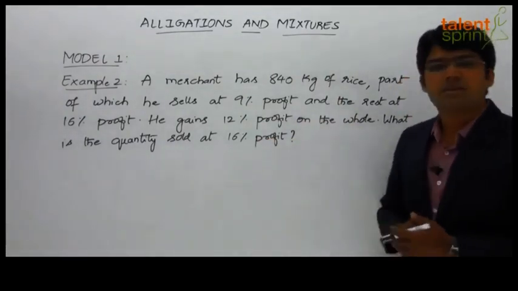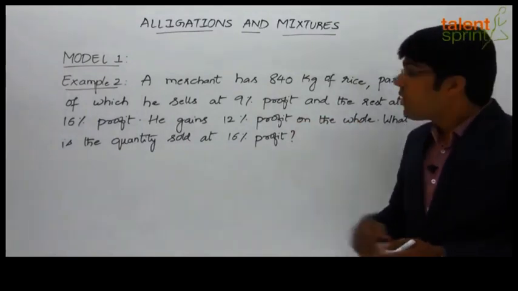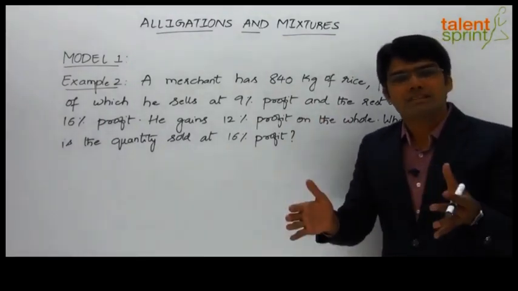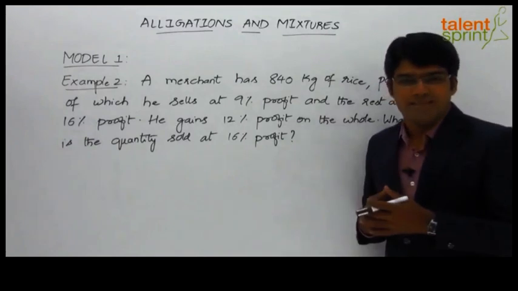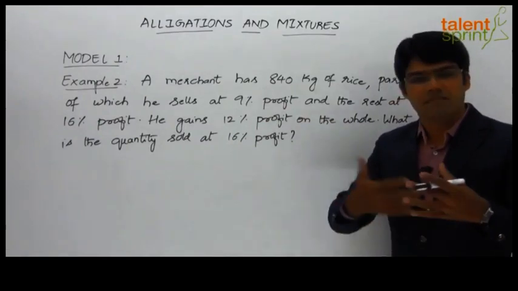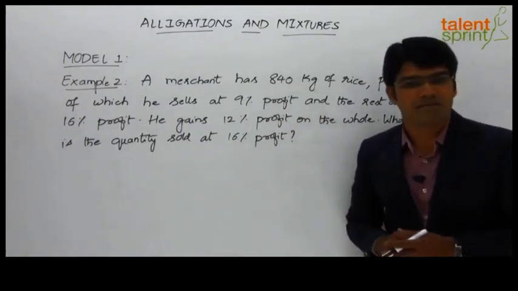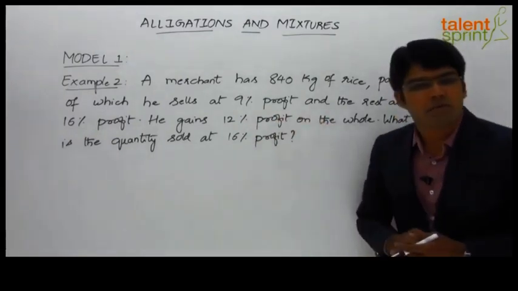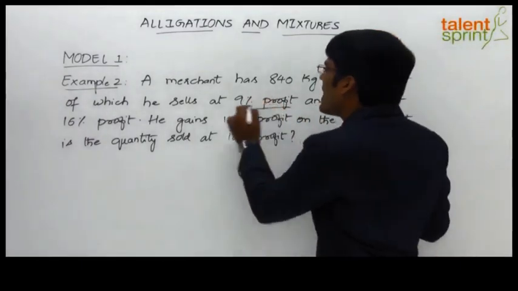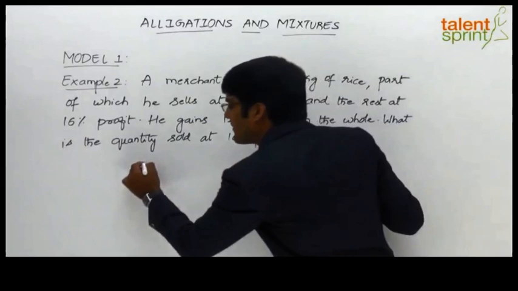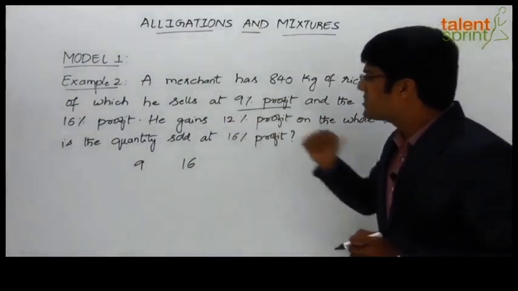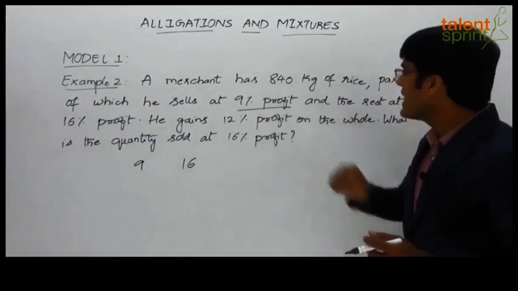The simple solution for this question can be obtained by applying the alligation rule on the given profit percentages. If you understand the question here, the complete 840 kgs is like a mixture of two parts of rice. The first part is sold at 9%, second at 16%. And when you combine both the parts, we get the whole of the mixture which has been sold at 12%. So we can simply apply the alligation rule on the given profit percentages and find out the ratio of the two parts. Now, as we know, the first part is sold at 9% profit. So 9. The second part is sold at 16% profit. So 16 is the value here, and the mixture or the whole of the rice is sold at 12% profit.